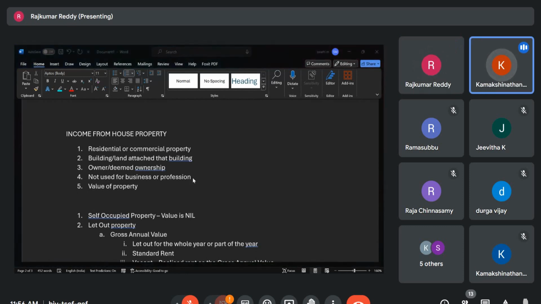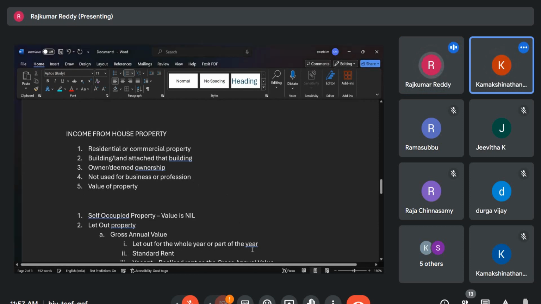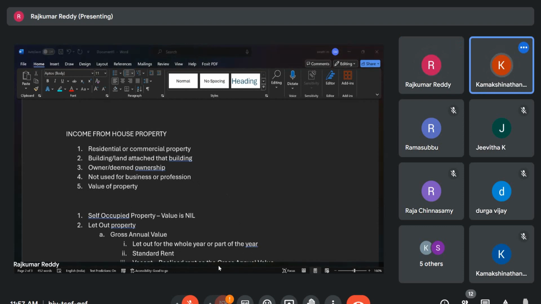Madam, what I am seeing is that till income from house property, they have asked in the 5-year question papers. Okay. Then let me share my screen. I will tell what we can do in this.